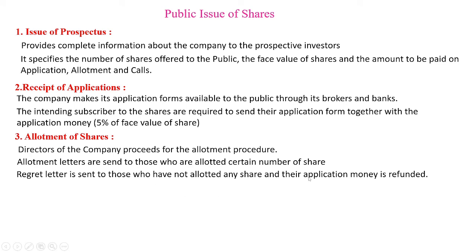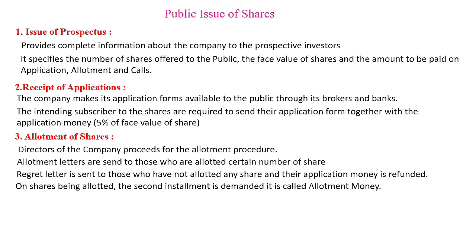A regret letter is always sent with a refund order, which means whatever application money they paid is refunded at the time of the regret letter. And on shares being allotted, the second installment demanded is called the allotment money.